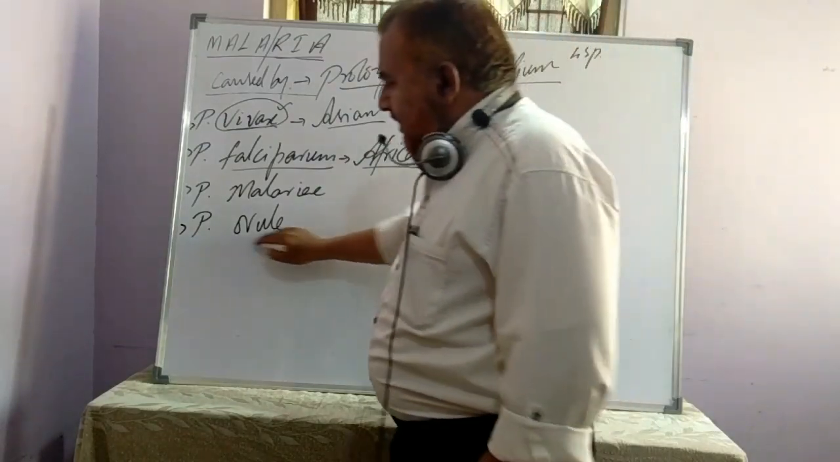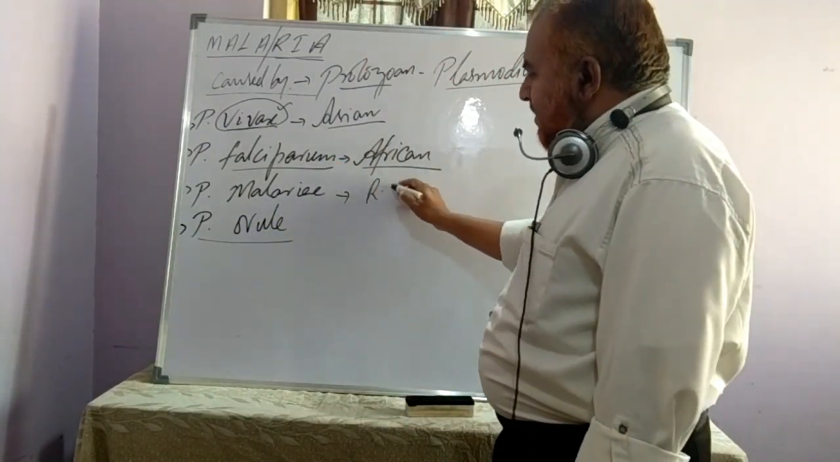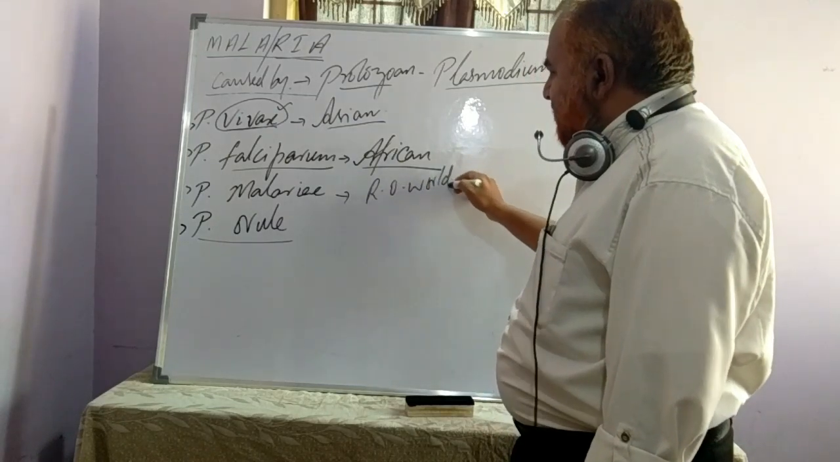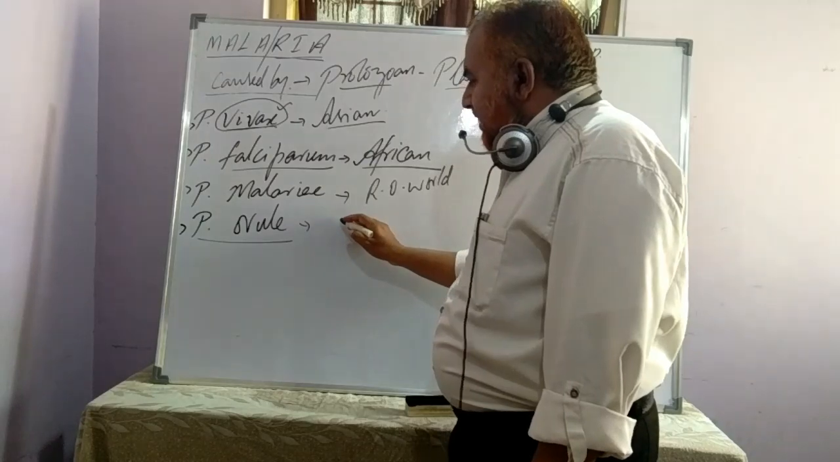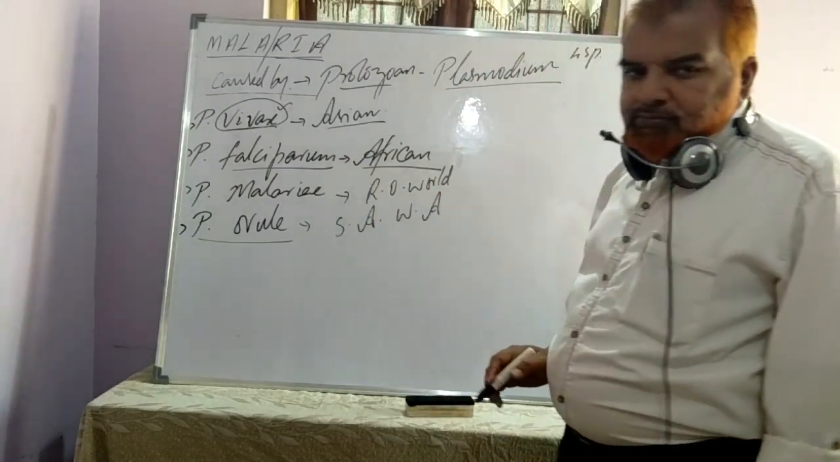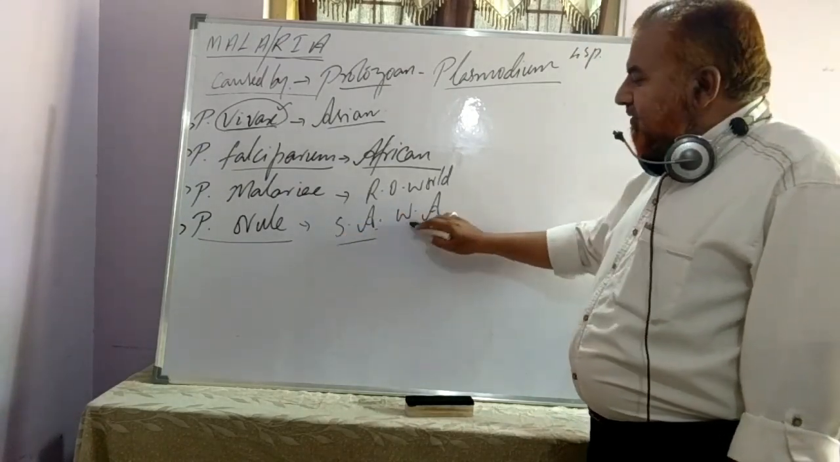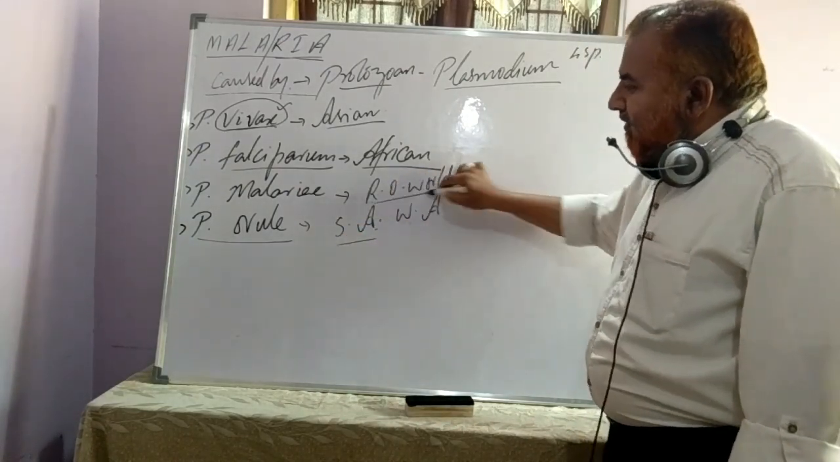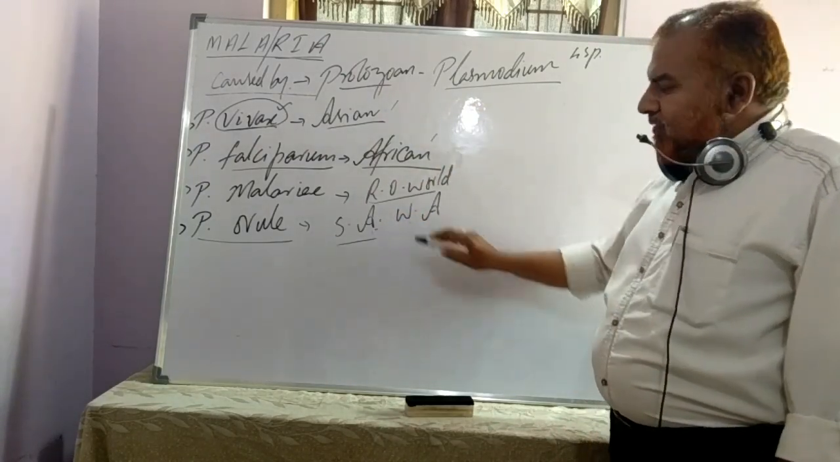Whereas Plasmodium malariae is found in the rest of the world. What do you mean by the rest of the world? Now we'll talk about that. Plasmodium ovale is found in South America and West African countries. So this species is confined to South American countries and West African countries. Rest of the world means apart from Asian countries and African countries, American and West Africa.